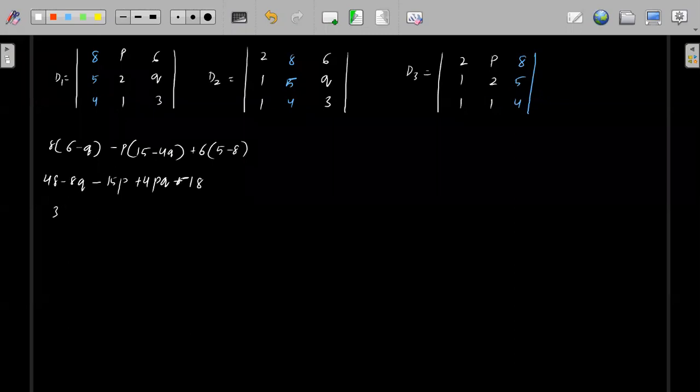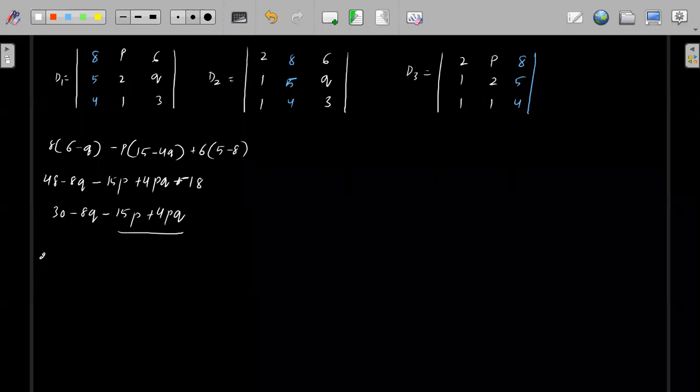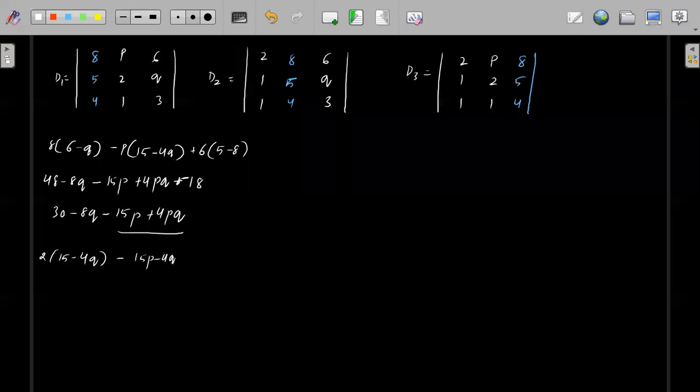So this becomes 30 minus 8Q minus 15P plus 4PQ. From here I can take 2 common and from here I can take P common. So this is (2 minus P) into (15 minus 4Q). This should be equal to 0.